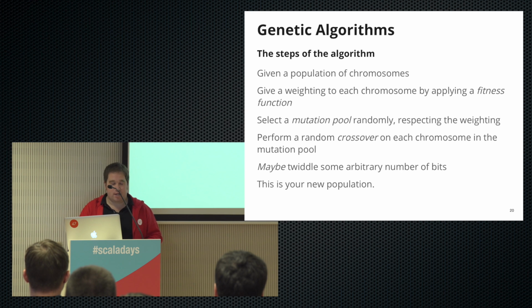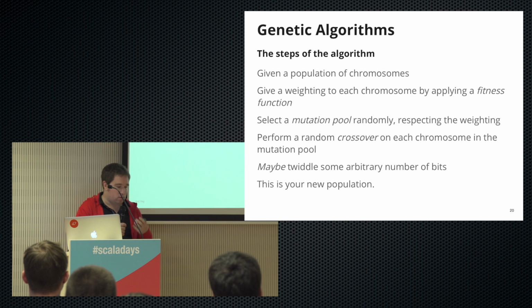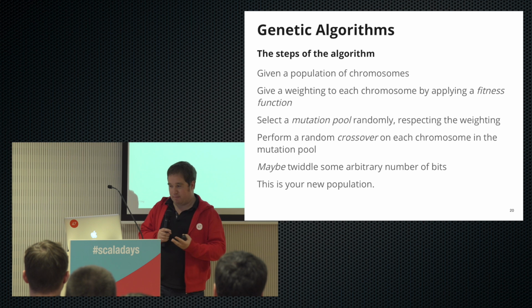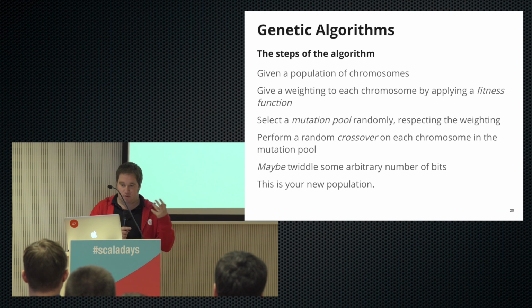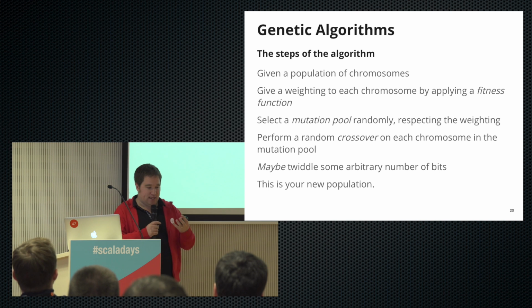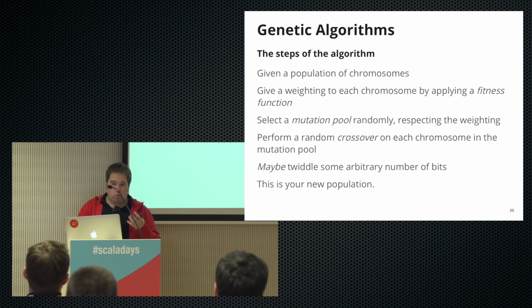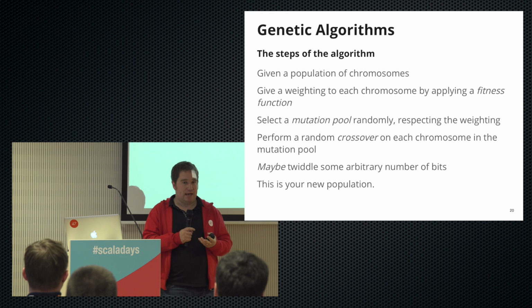Okay. And so just going back to my basic slide a minute ago, a few more steps of what this is going to do. We're going to take a population of these chromosomes. We're going to measure each of these chromosomes against some kind of fitness function, and we'll look at what that means in a minute. And then clearly the fitter ones are the ones that are more successful running against this function. We're then going to take these chromosomes with their weighting and randomly select from them. But we want to say the ones that were fitter are going to have a higher chance of being selected.